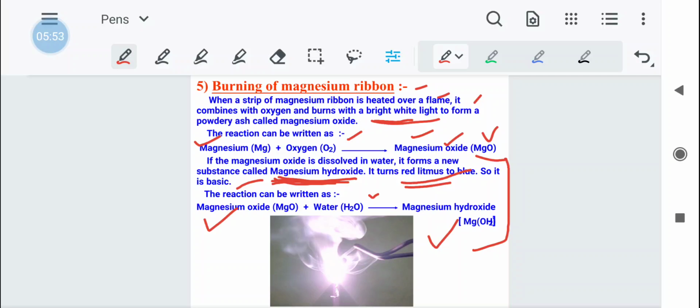Okay, so this was one example of chemical changes.